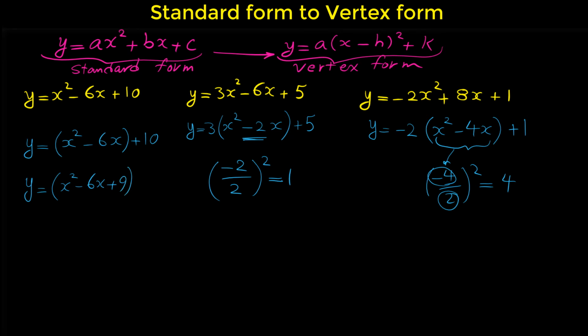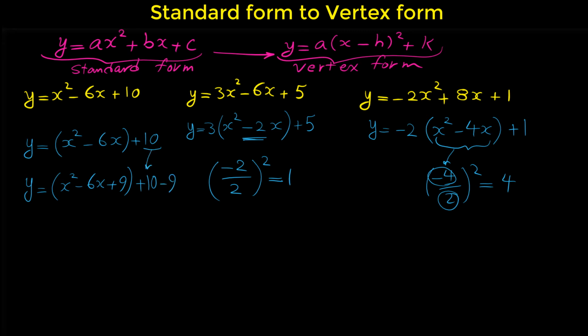But we know that we cannot add a number to an equation. If we add a number to one side of the equation, we have to add the same number to the other side of the equation. But because we don't want to change the left side of this equation, to cancel the effect of adding this number here, we subtract the same number from the equation. We write 10 here and we subtract 9.